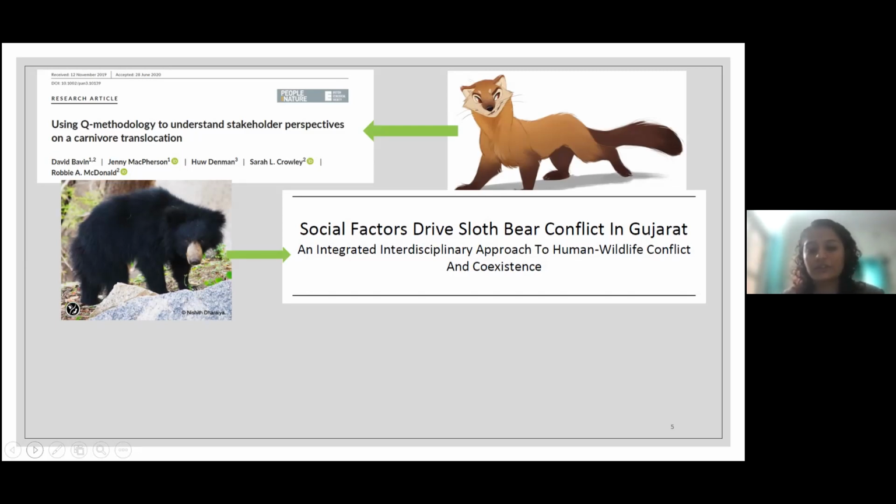They wanted to see human wildlife conflict and how they can coexist. They wanted to see the perception of humans coming into conflict with sloth bears in central Gujarat. For that, they used Q methodology to get a deeper understanding of people's perception, so that they can find better planning to mitigate the conflict.